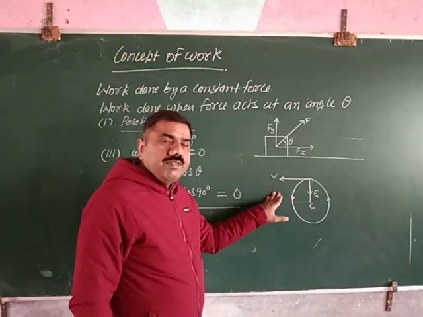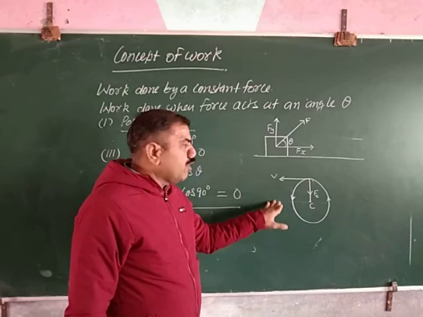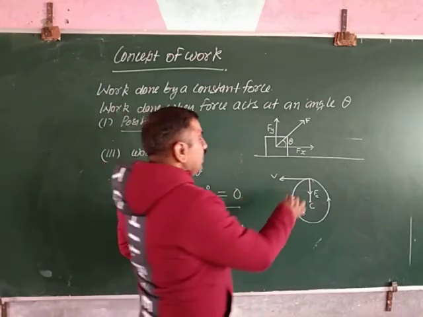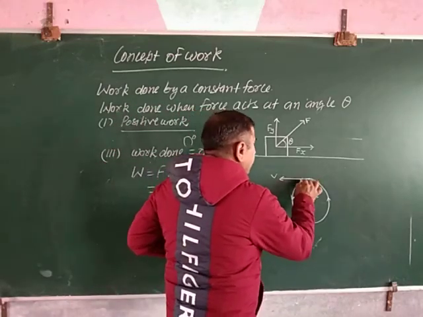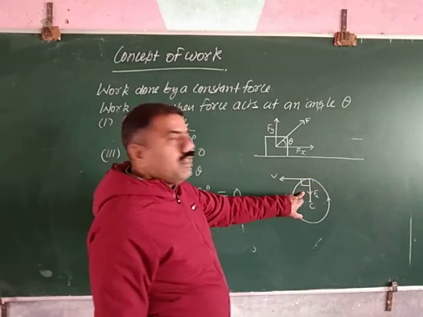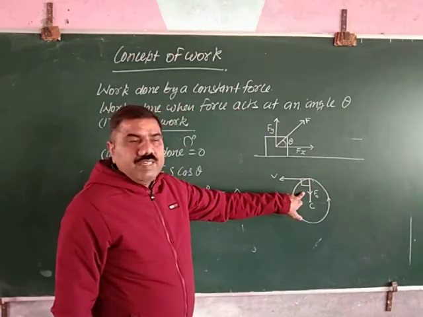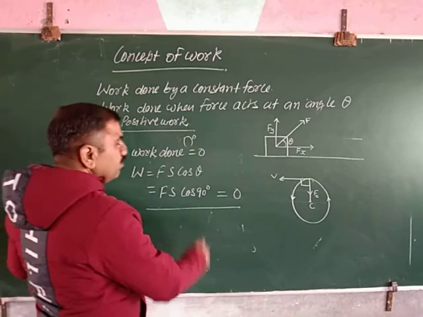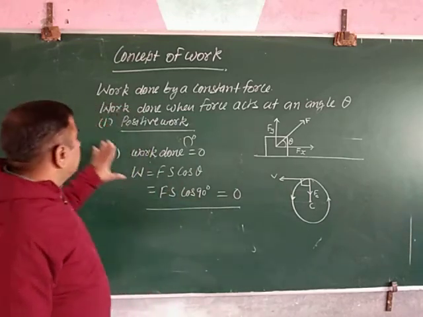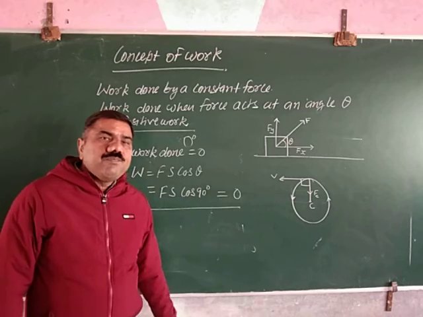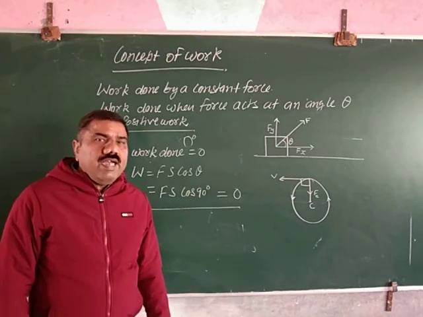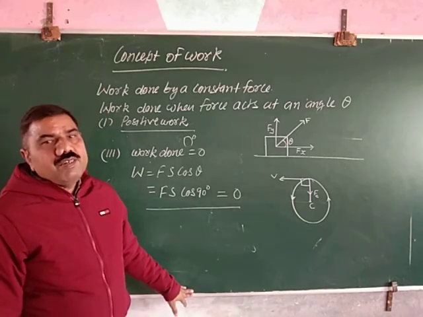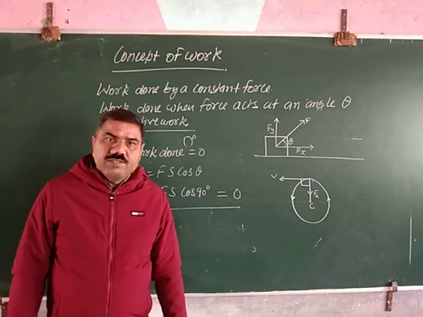Since displacement of this body moving on a circular path is in the direction of velocity, the angle between force and displacement is 90 degree. In this case, the work done by centripetal force is equal to 0. So we saw that work done can be positive, negative and 0, and it depends on the angle between force and displacement. Okay, thank you.